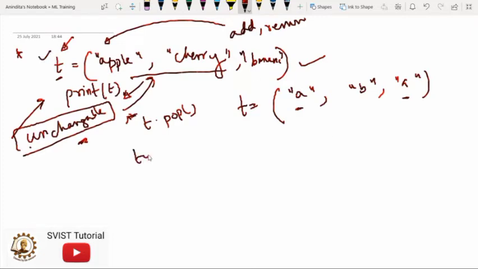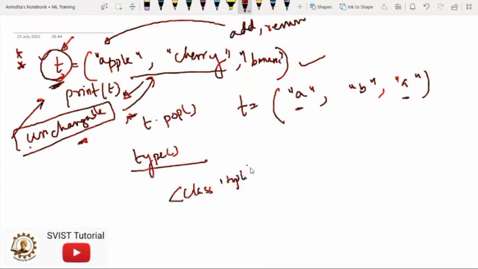Now we have to understand one more point, that is known as type. Basically, from Python's perspective, tuples are defined as objects. So this point you have to remember. Since I'm talking about data types, Python will recognize these tuples as objects. And whenever you print the type of the tuple, I will show it to you, Python will show it as class tuple. So this is the thing that you have to remember.